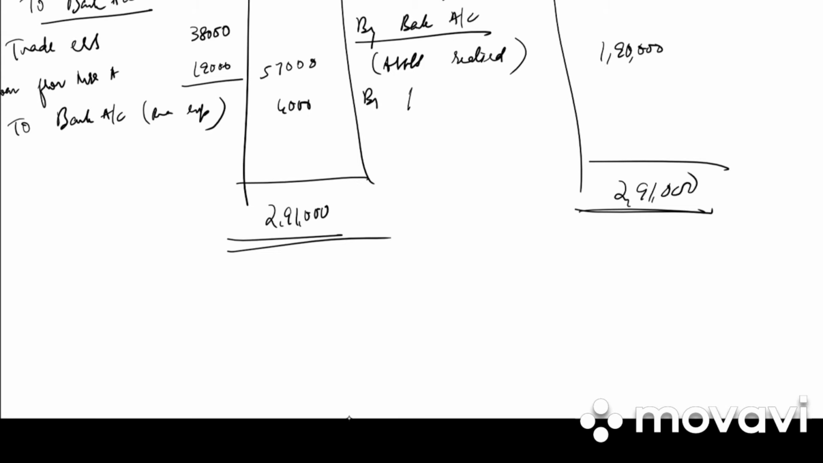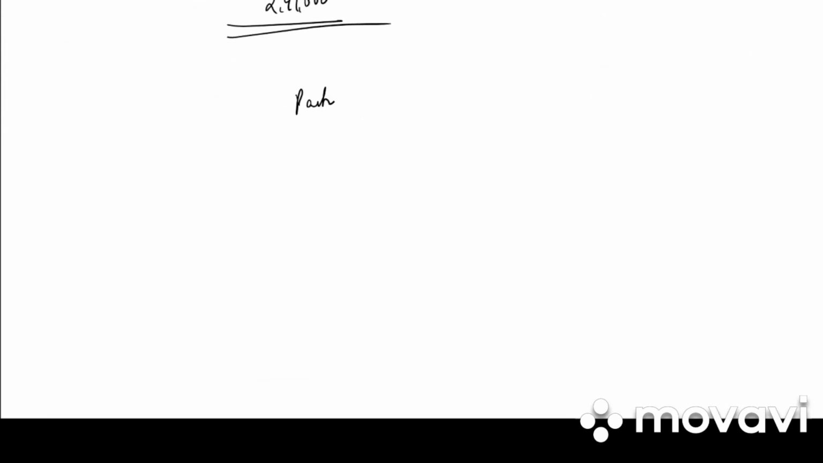2,91,000. So by partners capital account A and B, the balancing figure is 41,000. So 41,000 into 60% for A is 24,600, and 41,000 into 40% for B is 16,400. Next we need to prepare the partners capital account.